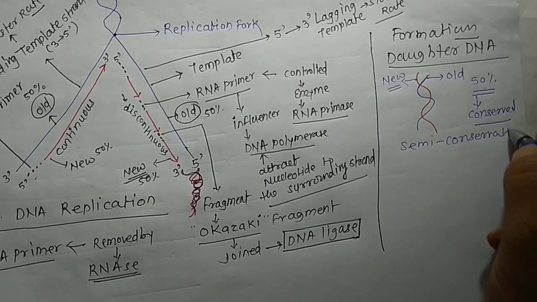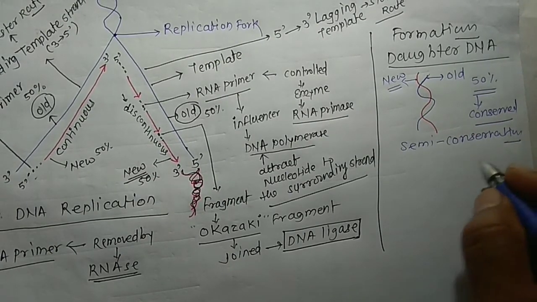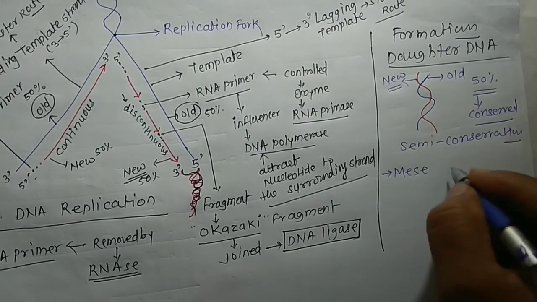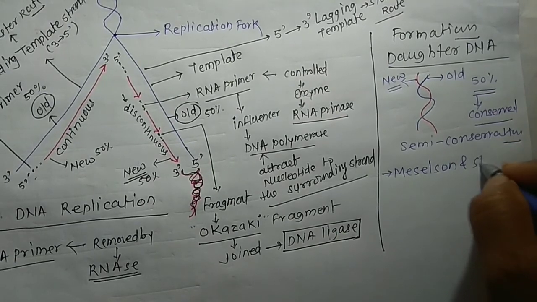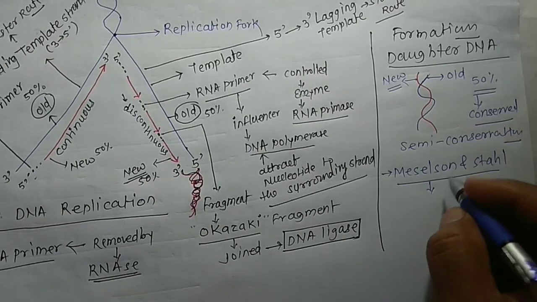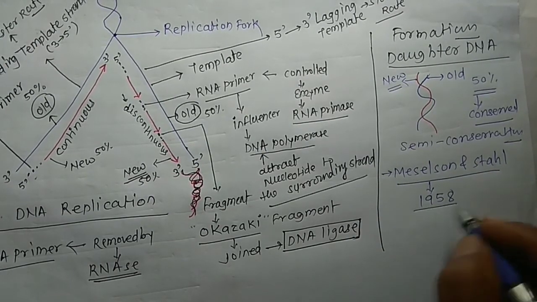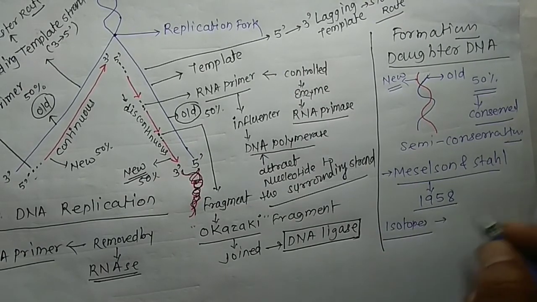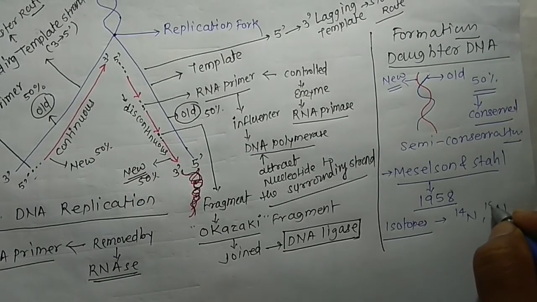This semi-conservative replication was observed by Meselson and Stahl in the year 1958 with the use of isotopes, nitrogen 14 and nitrogen 15.